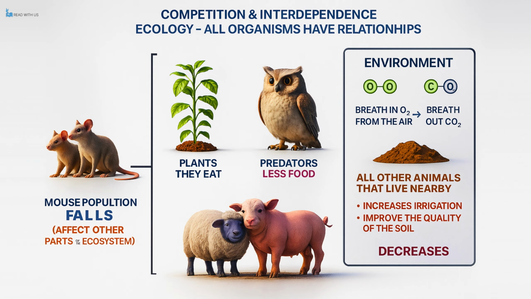For instance, they inhale oxygen from the air and exhale carbon dioxide, playing a small but vital role in the carbon cycle. When mice dig burrows into the soil, they also contribute to aeration, which helps water to drain more efficiently and improves the fertility and overall quality of the soil. Because of these interconnected relationships, any change in one component of the ecosystem can have significant ripple effects. If, for example, the population of mice were to drop sharply, it could lead to less food availability for their natural predators, and soil health might also suffer due to reduced burrowing activity.